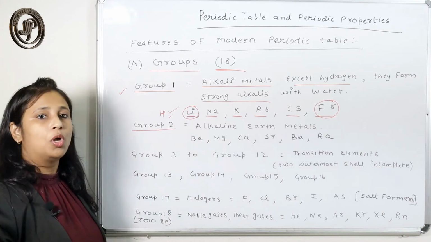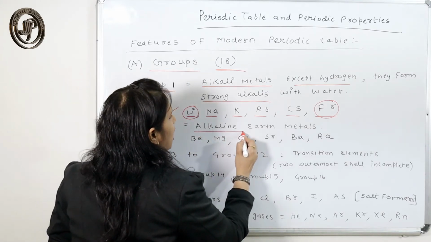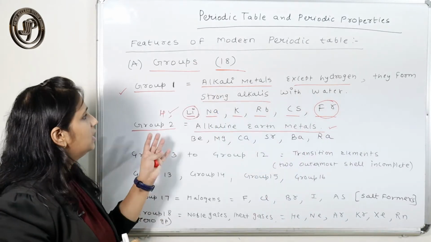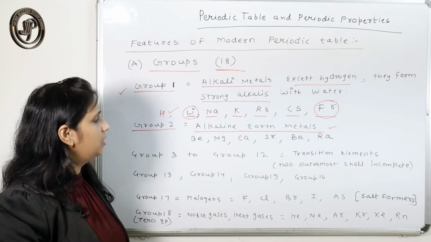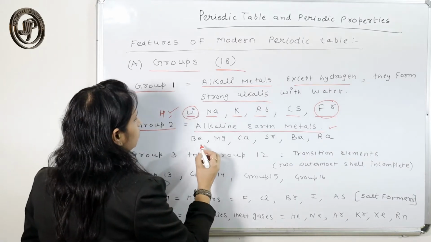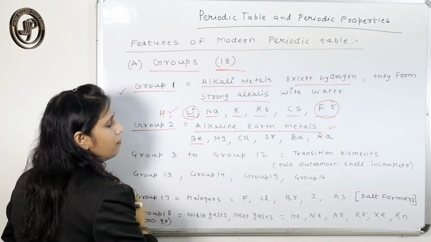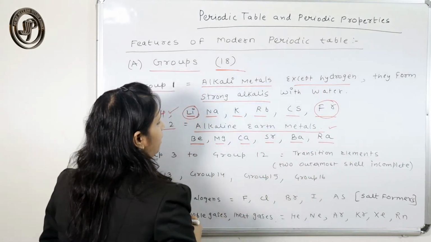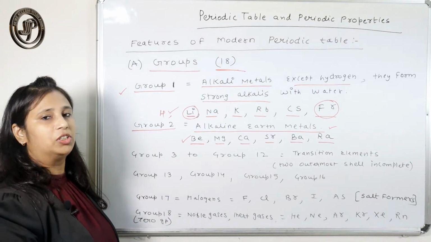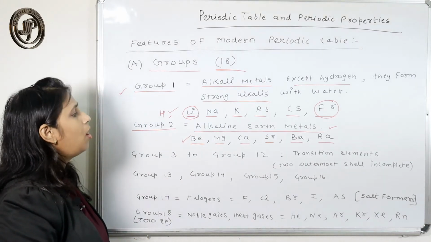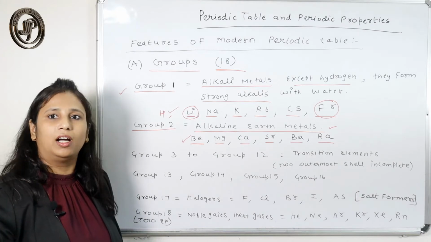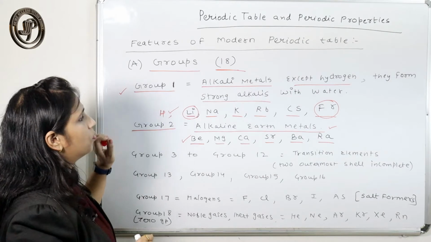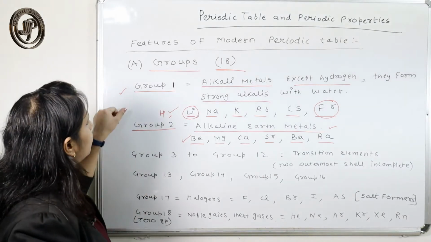Next comes group 2. They are called alkaline earth metals. They form less strong alkalis than group 1 elements, and the elements of this group are beryllium, then magnesium, calcium, strontium, barium and radium. So these are the elements of group 2, also called alkaline earth metals. So now we have studied group 1 and group 2 elements.